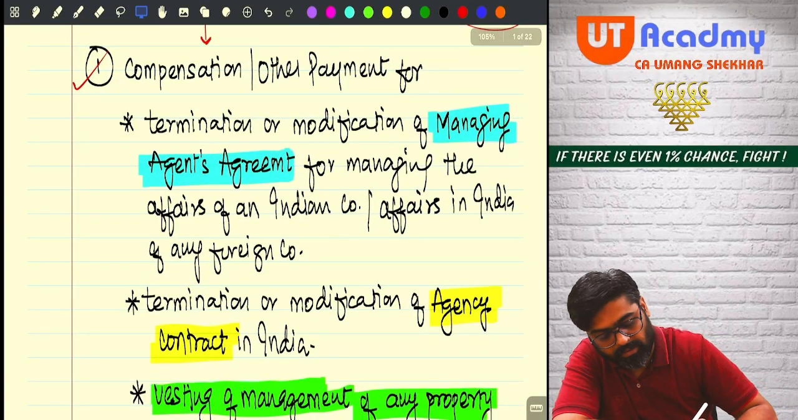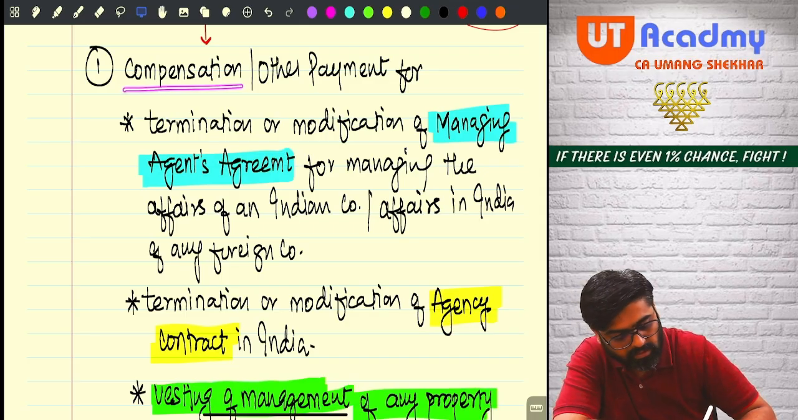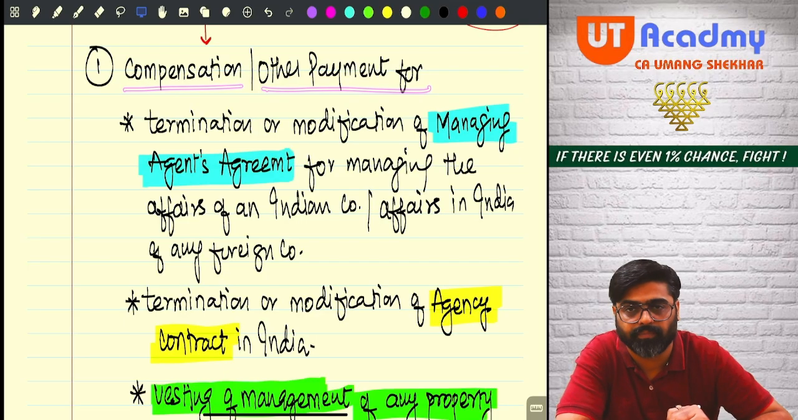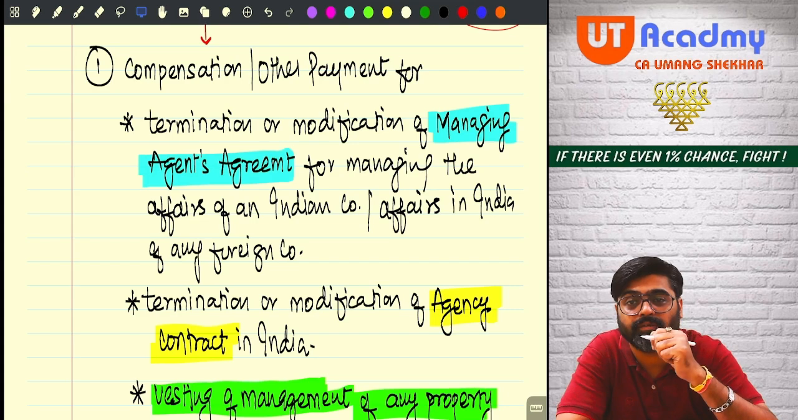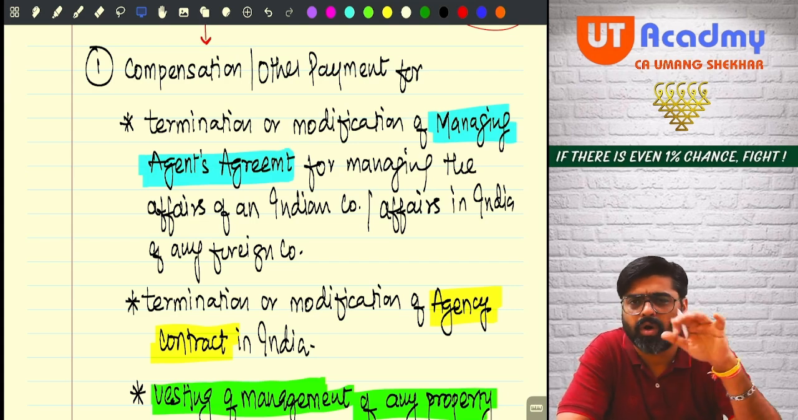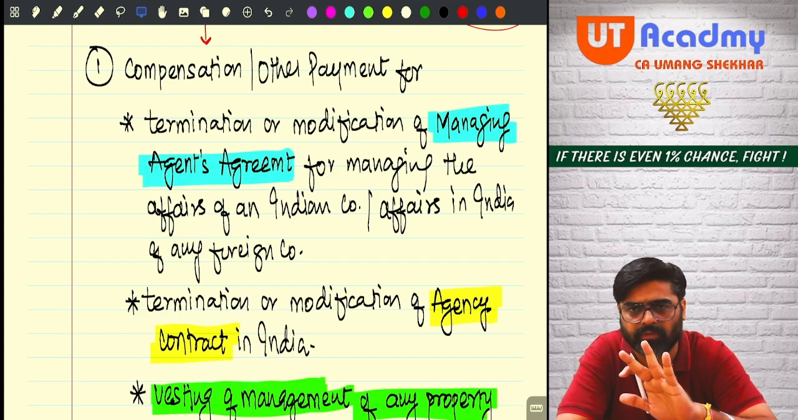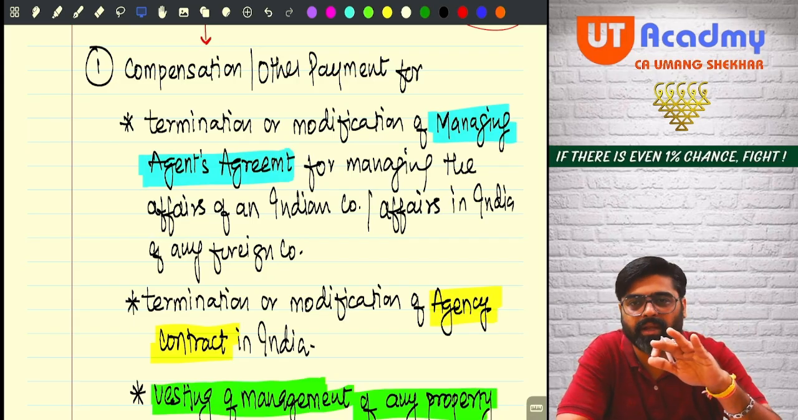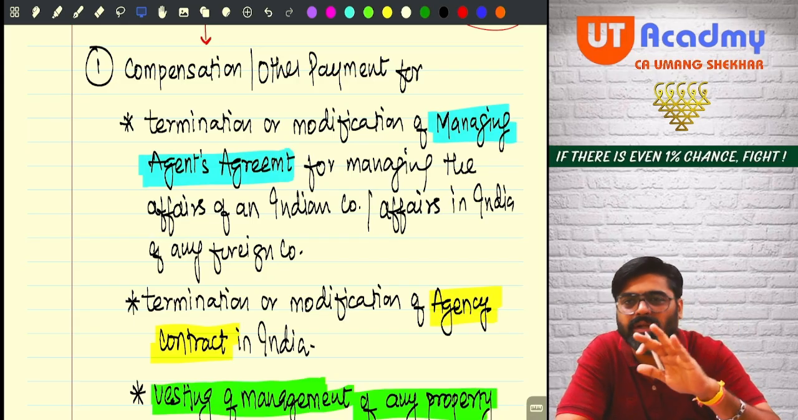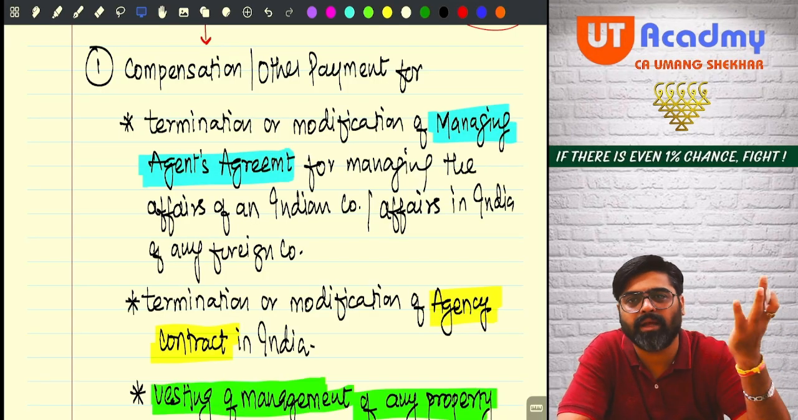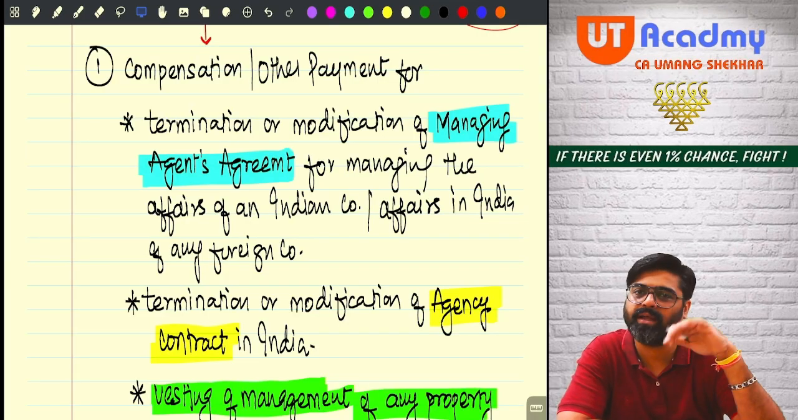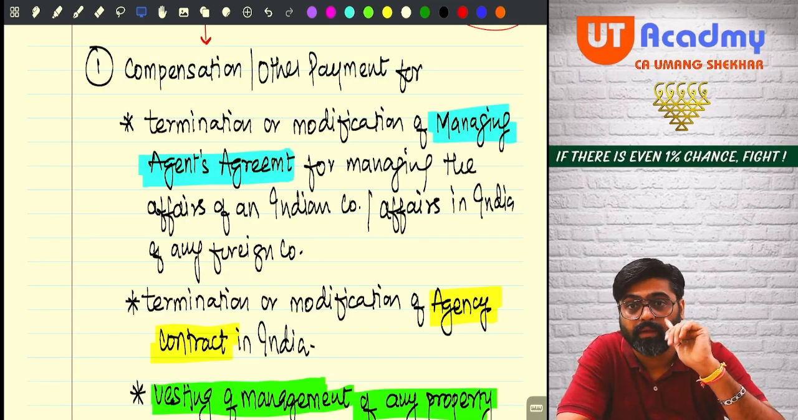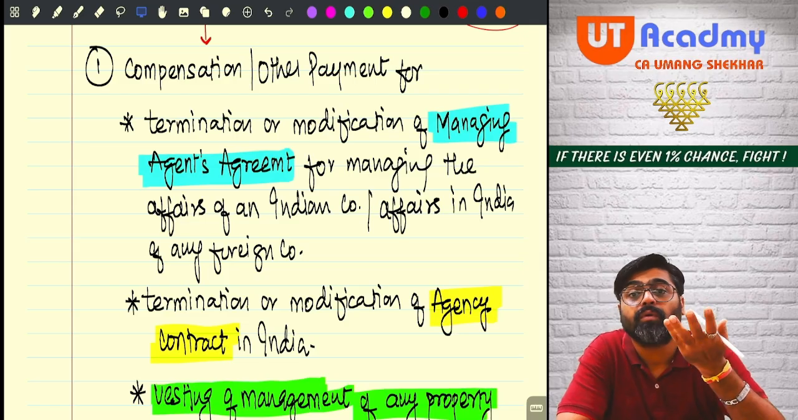compensation or other payment. What did I say? Compensation or other payment. Meaning that the assessee is receiving this income. He is receiving compensation or any other payment also he can receive. The name of the payment cannot necessarily be compensation. The income can come by any other name also. But that income is coming for what reason?